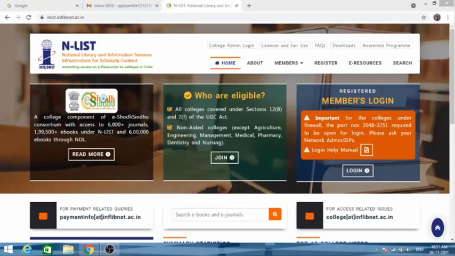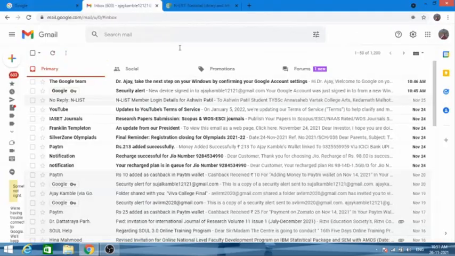This is the login part where we have to log in, but before that we will check whether in our institutional ID you have received an email from NLIST regarding your member login details.